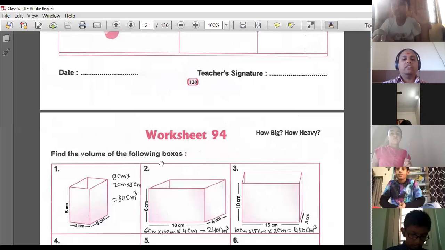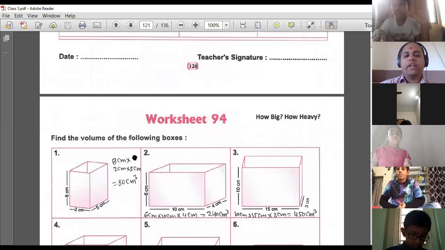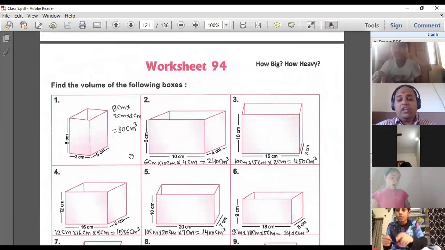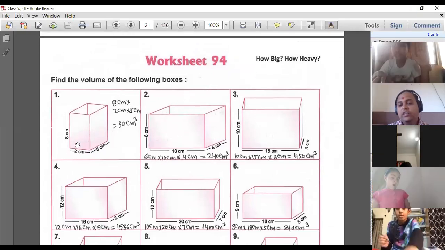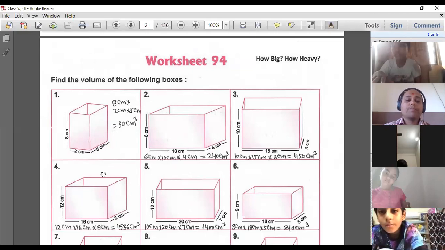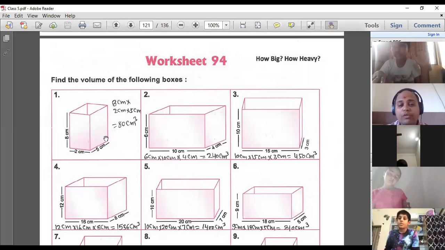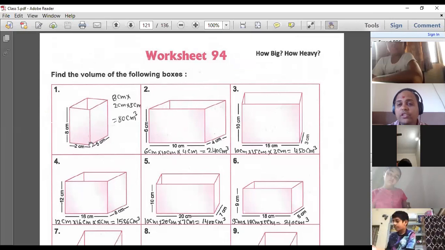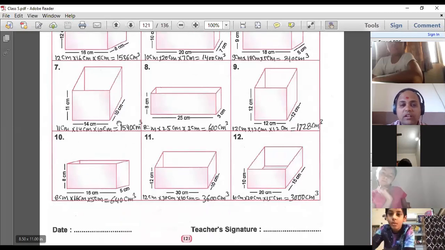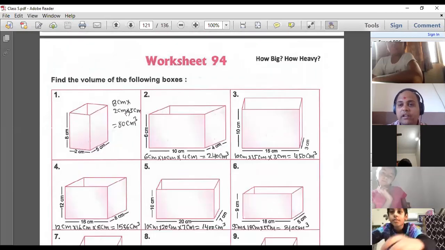Now the second one, find the volume of the following boxes. Here you have been given the units. The length is given in centimeter or meters and kilometers, whatever it is. How do we find out? We have to find out using the formula that I just showed you, right? So one by one you have to start doing it. Very simple. Let me show them the first example and then we can do it.